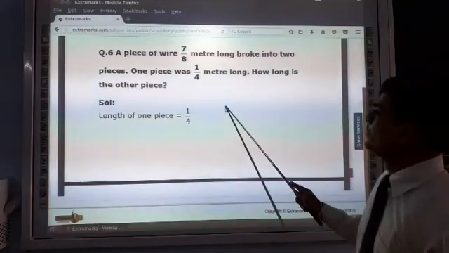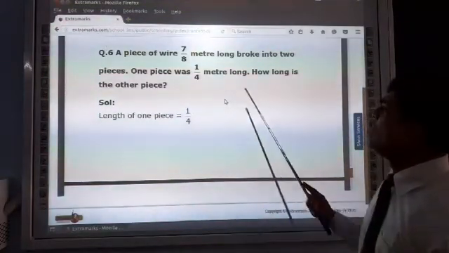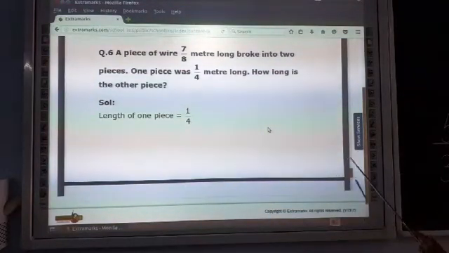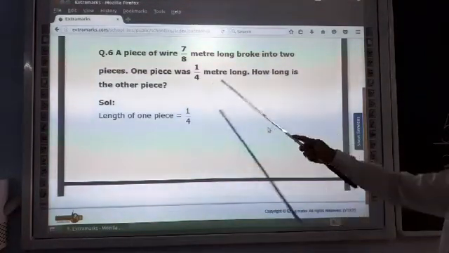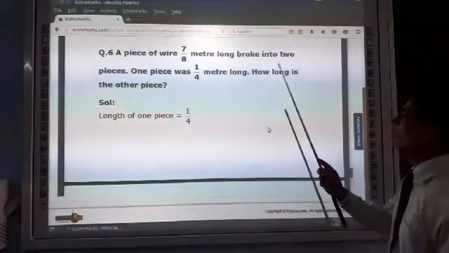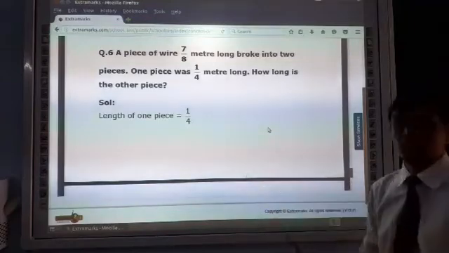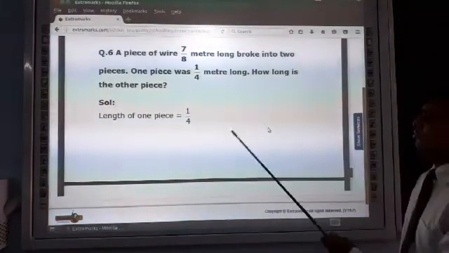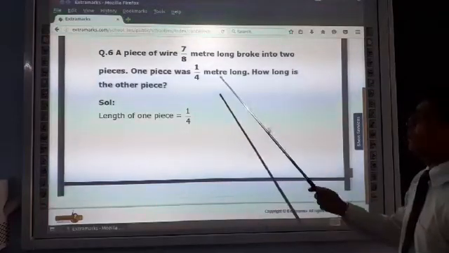Question: a piece of wire 7/8 meter long broke into two pieces. One piece was 1/4 meter long. How long is the other piece? Solution: length of one piece is equal to 1/4.